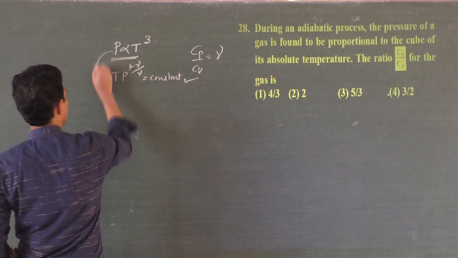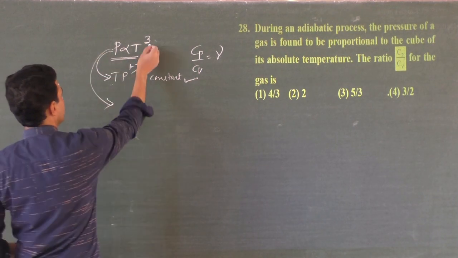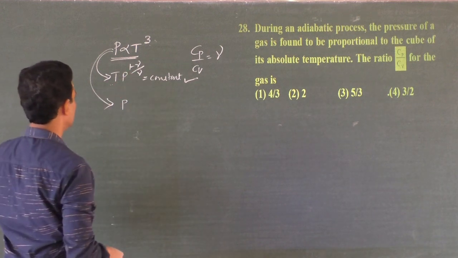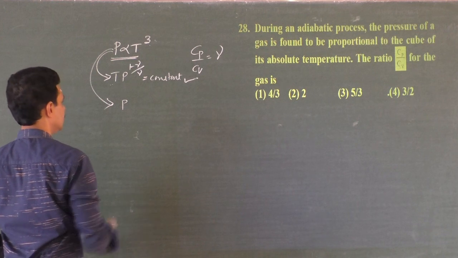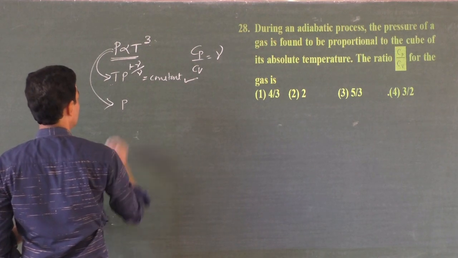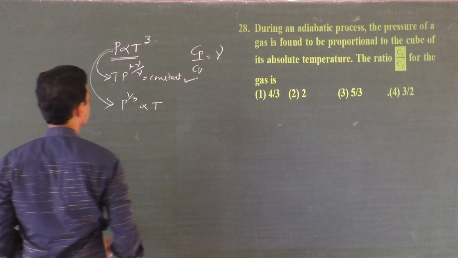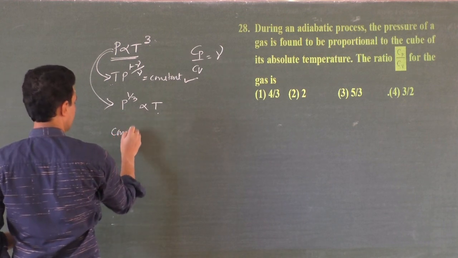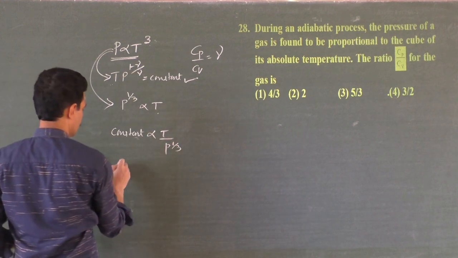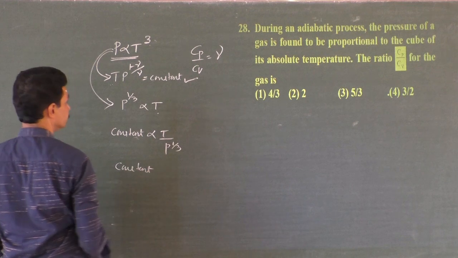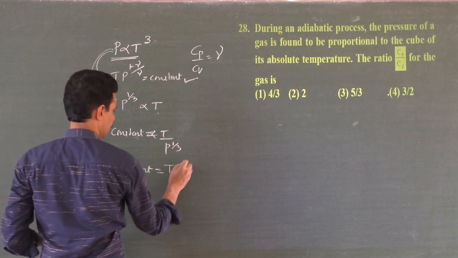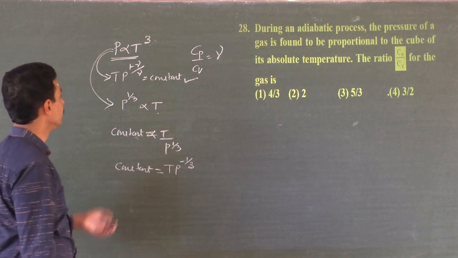You have to bring this into this form. How? You can do it like this. Pressure to the power cube root is proportional to T. So I bring this here. The constant must be proportional to T by P to the power 1 by 3, because I want T P to the power. So the constant must be equal to, not proportional to, T P to the power minus 1 by 3. Is it okay now? So you have to bring it to that form.